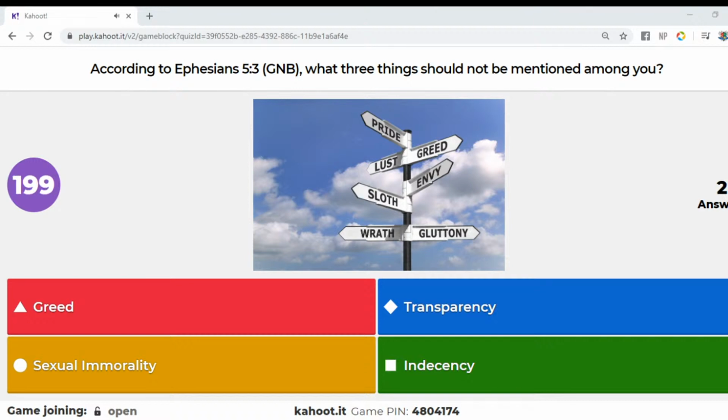By the way, everybody, those are the seven deadly sins that you're seeing on the screen right now. Yes. Those are pride, lust, greed, envy, sloth, wrath, gluttony.